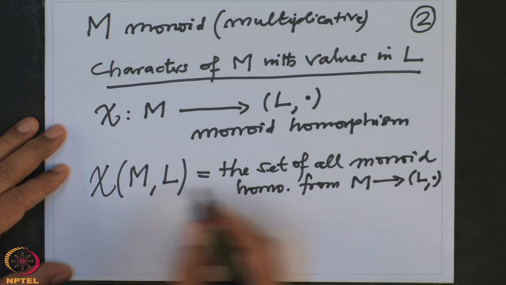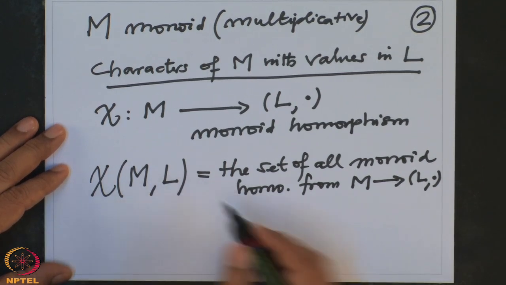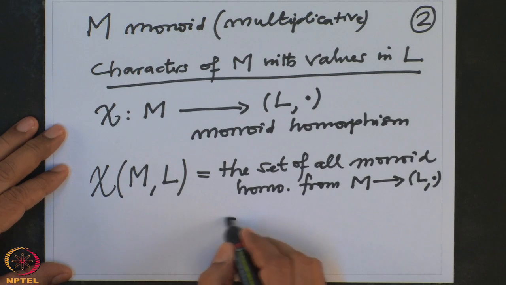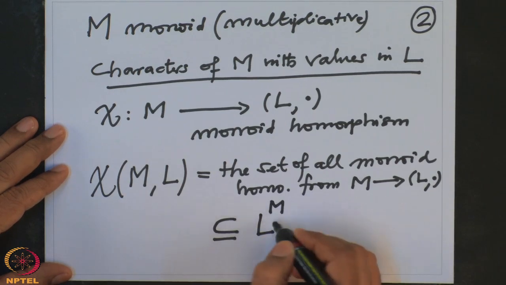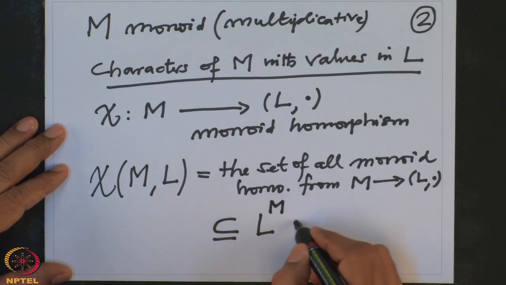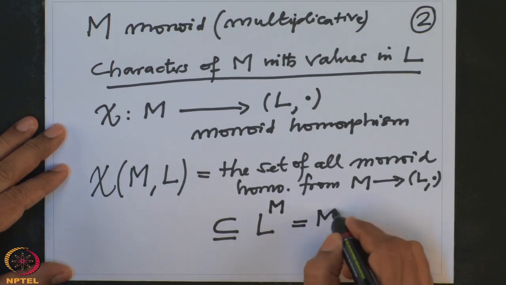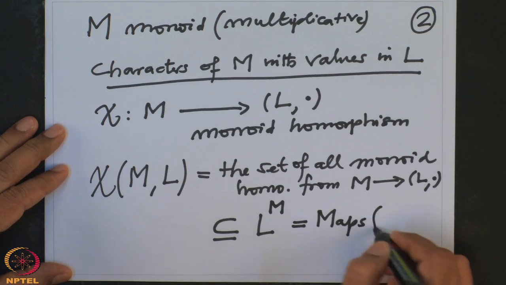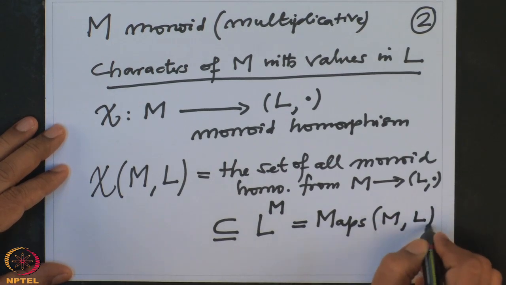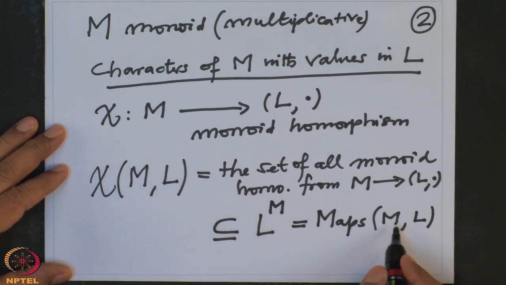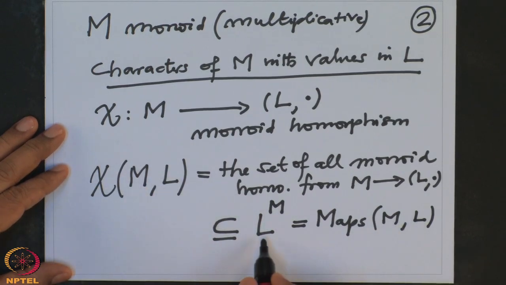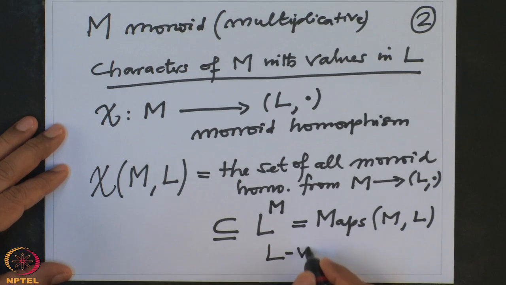And think of this as a subset of maps from M to L, the set of all maps from M to L, and this set has a structure. This is an L vector space.